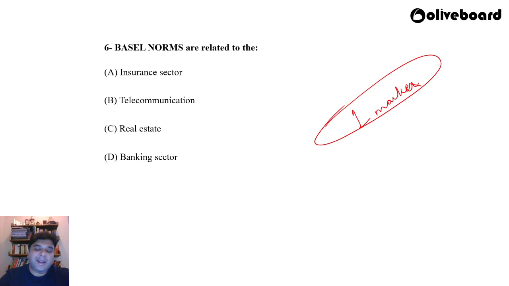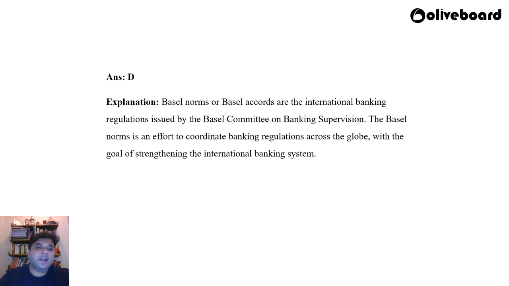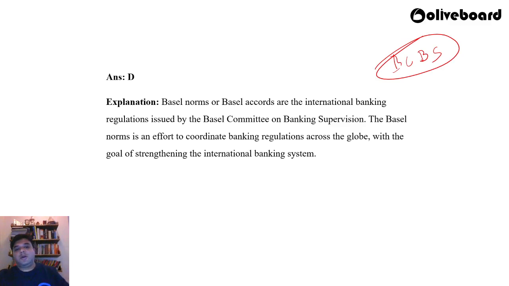Even if you read the headlines within the notes, you would know that the answer is D. Basel norms or Basel Accords are the international banking regulation issued by the BCBS, the Basel Committee on Banking Supervision. So the Basel norms are an effort to coordinate banking regulations across the globe with the goal of strengthening the international banking system. Correct?